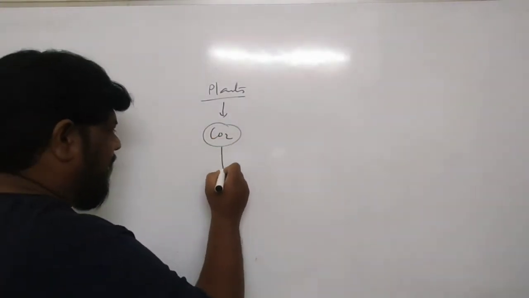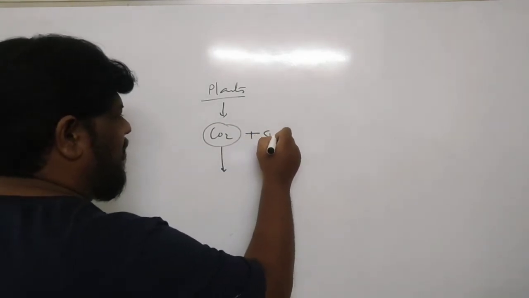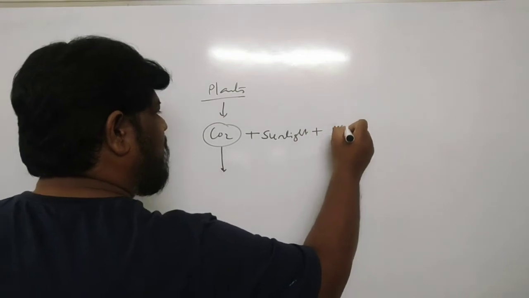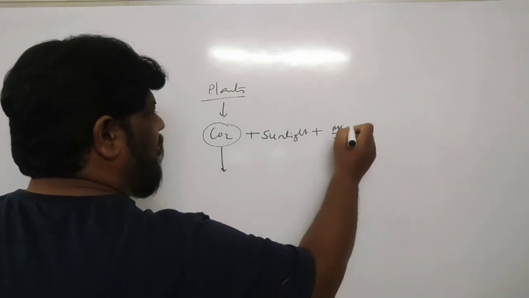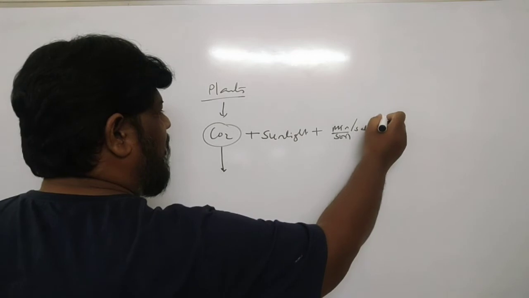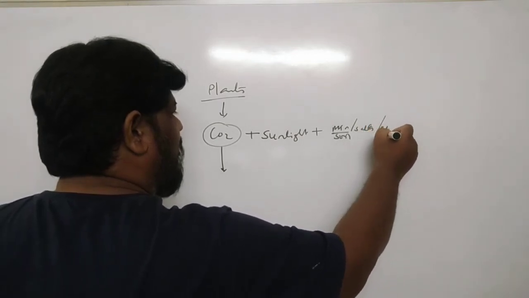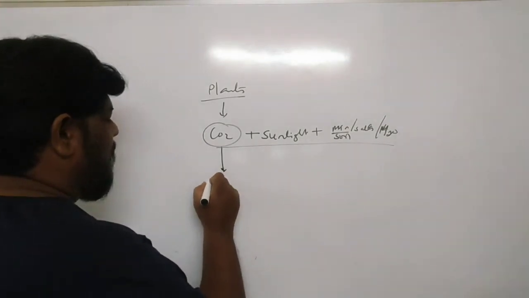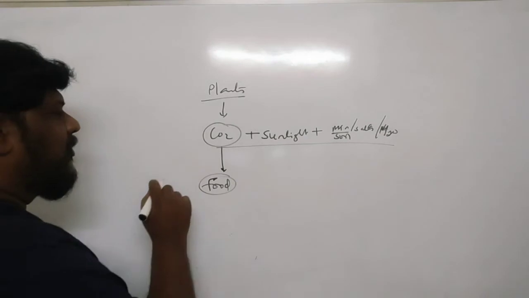So they will take this carbon dioxide and also sunlight, plus minerals and salts from the soil, and also water from the soil. So using all these things, what they prepare is the food. How will they prepare the food?